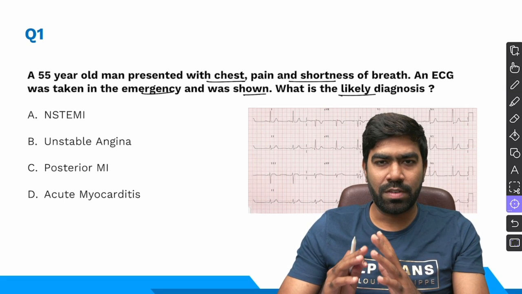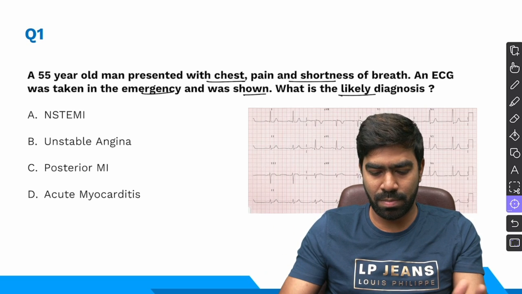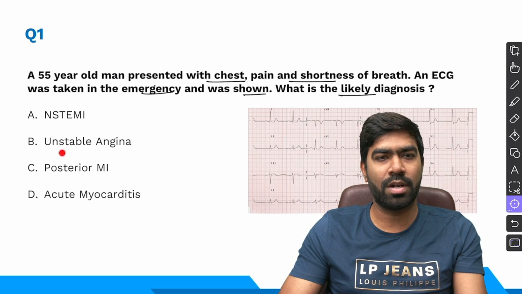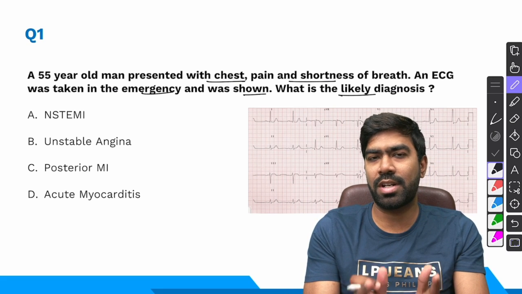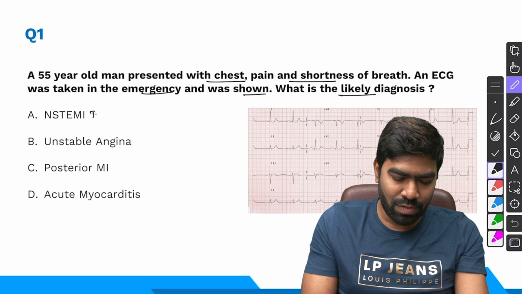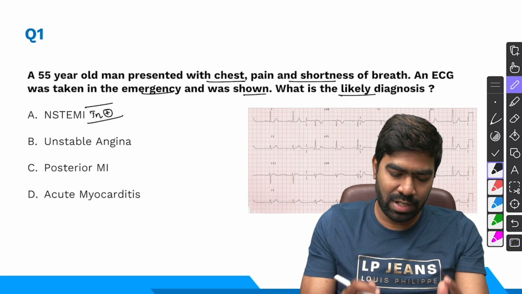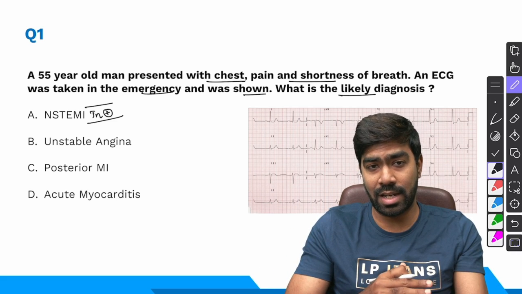To be honest, if you do not have cardiac troponins or any other cardiac biomarker for that matter, it's virtually impossible to differentiate between NSTEMI and unstable angina. In fact, the only way to differentiate NSTEMI versus unstable angina in practice is by looking at the cardiac troponins. If the troponins are positive and the clinical history is compatible with ACS, and you don't see ST elevation in the ECG, you call it NSTEMI.